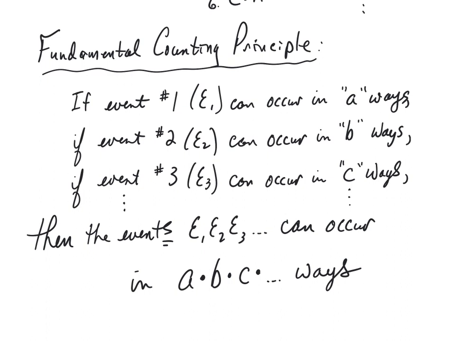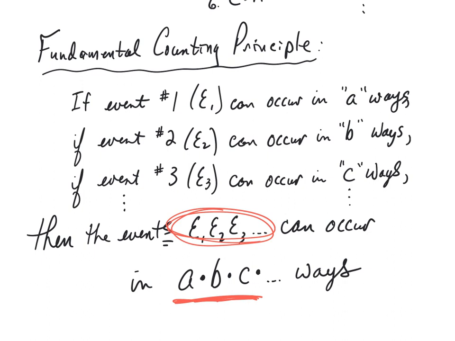But what it says is, if we have a variety of events occurring, so if event number 1, which we're going to denote as E1, can occur in A ways, event number 2 can occur in B ways, and event number 3 can occur in C ways, then when you put all of the events together, so let me circle all of these up, so when you put all of these together into one, then all of the events can occur in A times B times C ways. In other words, the product of all of the individual ways in which the events can occur.